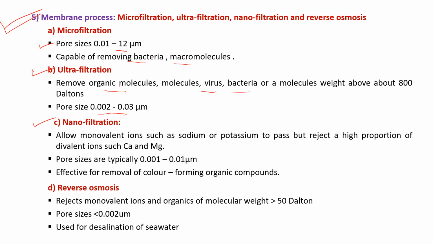Then nanofiltration allows the movement of some ions such as sodium and potassium to pass, but rejects a higher proportion of divalent ions such as calcium and magnesium. Nanofiltration passes monovalent ions like potassium and sodium, but it rejects the passing of calcium and magnesium. The pore size is from 0.001 to 0.01 micrometer. They are effective in removing color-forming organic compounds.